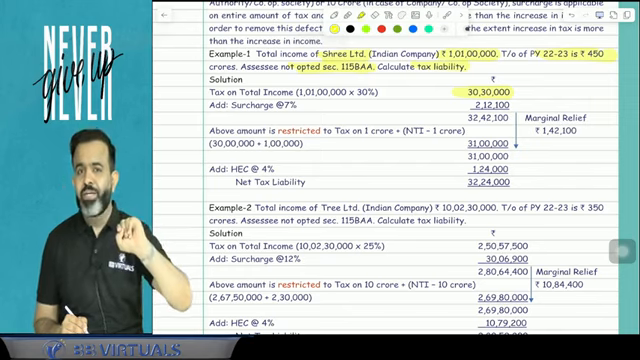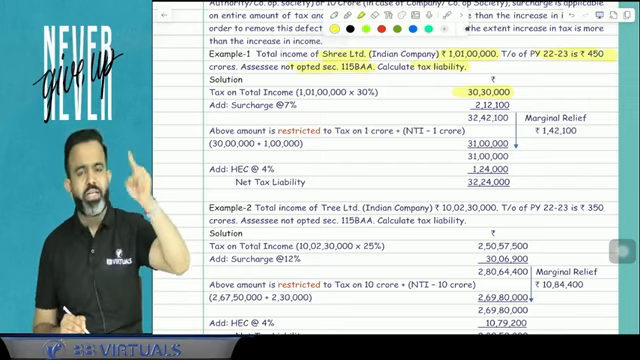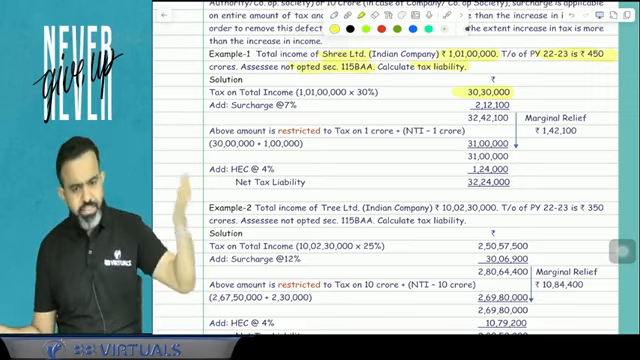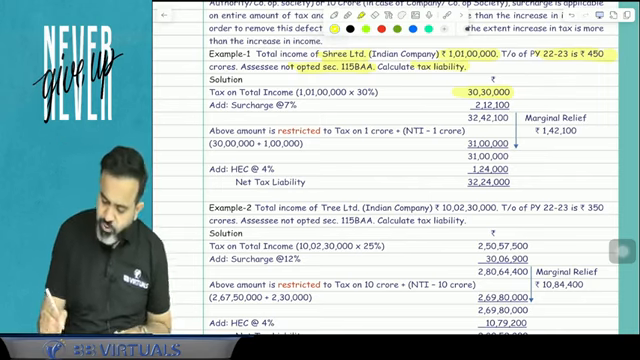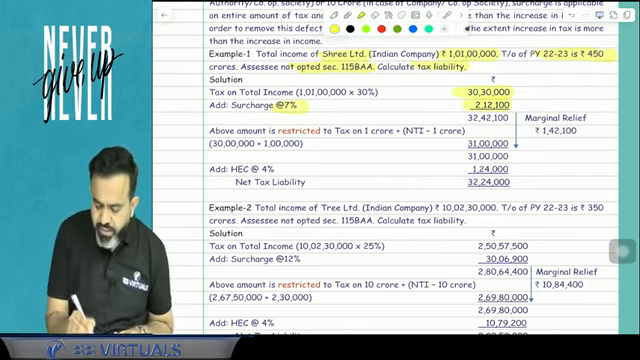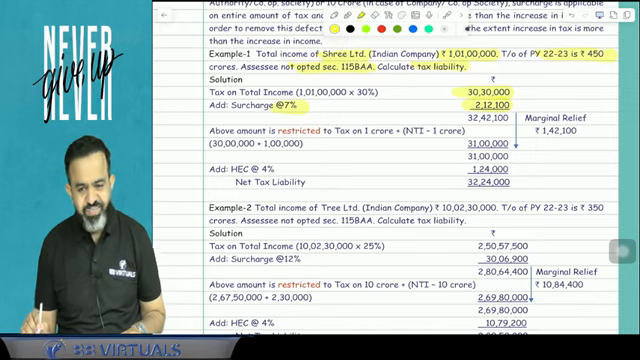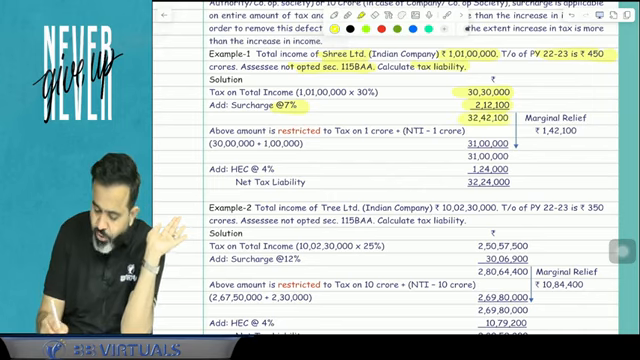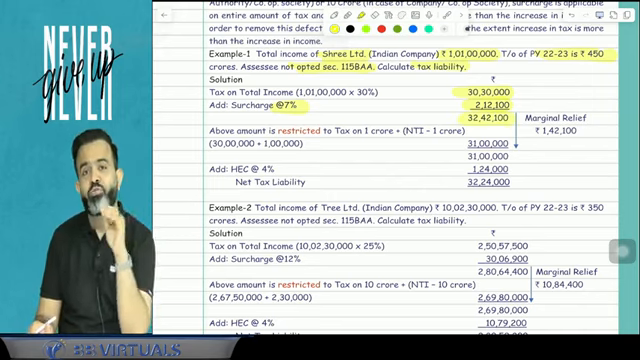Is surcharge applicable or not? The answer is yes, surcharge is applicable, because income is more than 1 crore in case of a company, so surcharge is applicable at the rate of 7%. So just add the surcharge of 7%, that is 2,12,100. So including surcharge, your tax is 32,42,100.